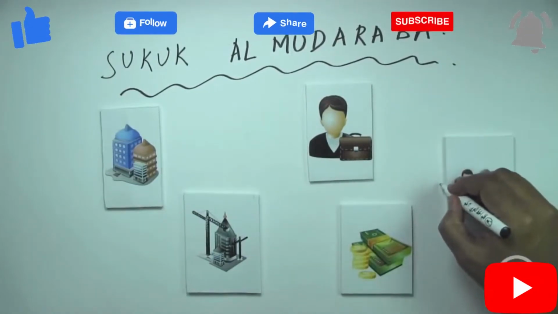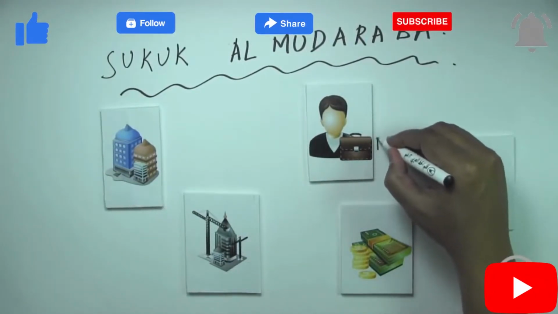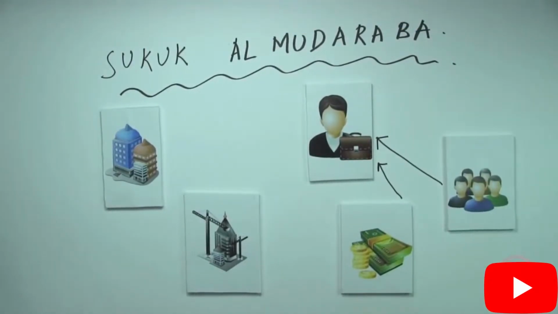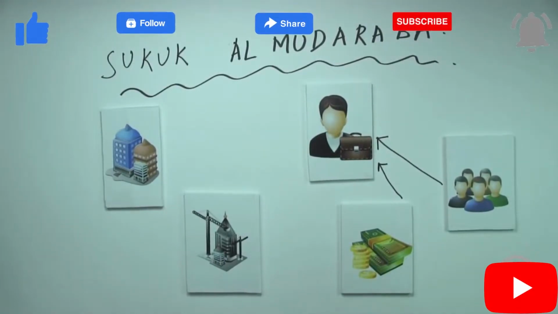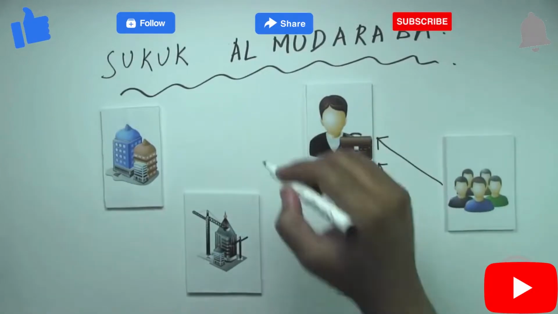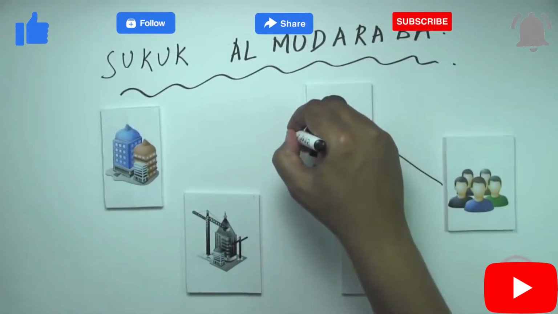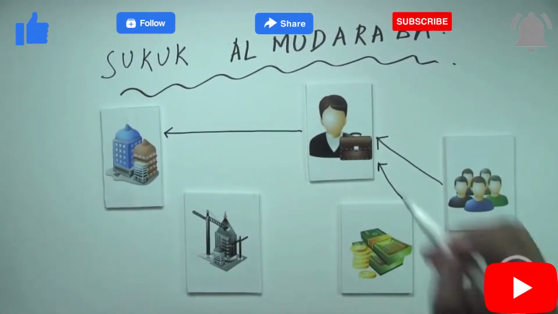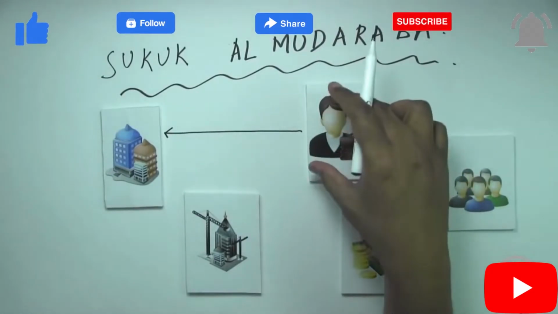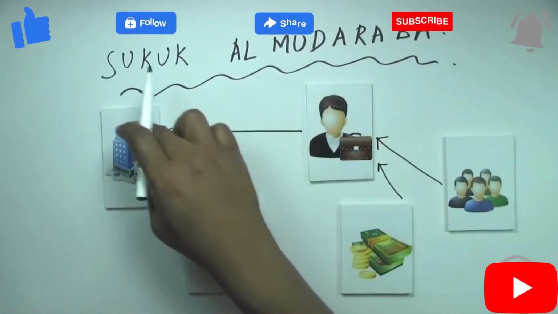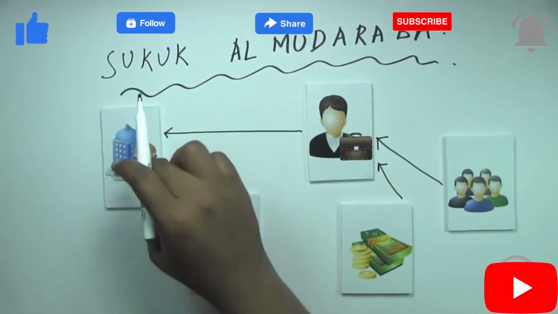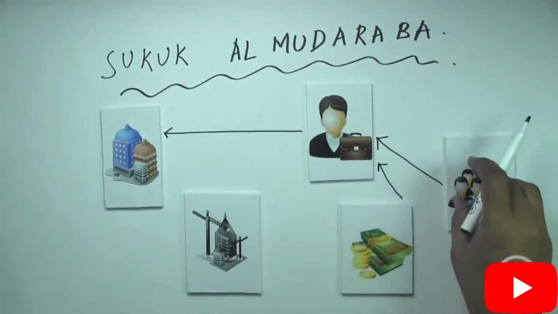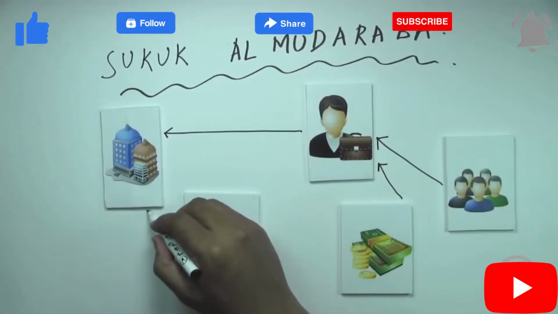That the investors would subscribe to the Sukuk and pay the capital or the funds to the SPV. The SPV, which is this, now would enter into a mudaraba agreement with the company. So in a mudaraba agreement, the SPV is the investor or the Rabbul Mal, and the mudareb, which is the company, meaning to say the company is appointed as the manager to invest the capital of the investors in a project which is